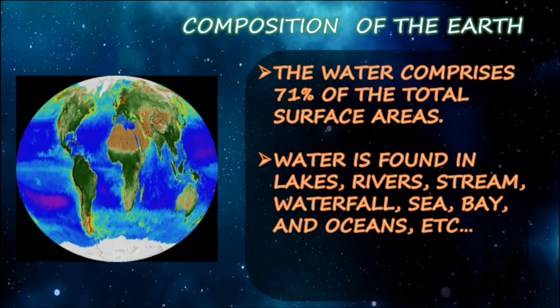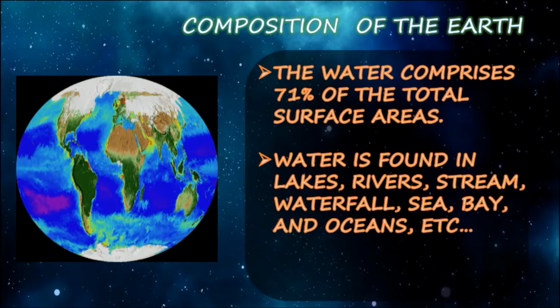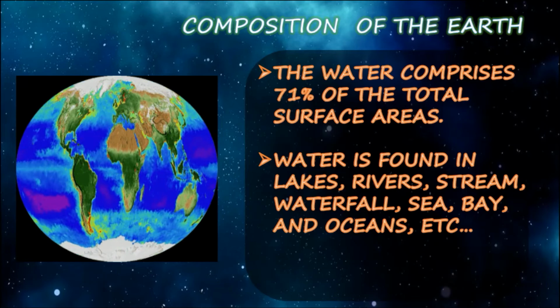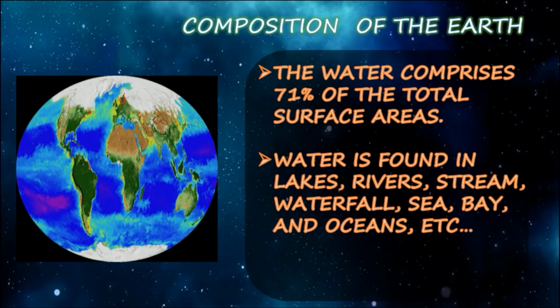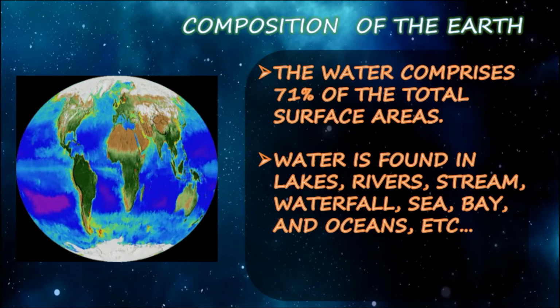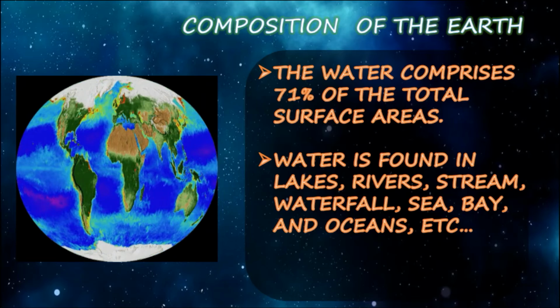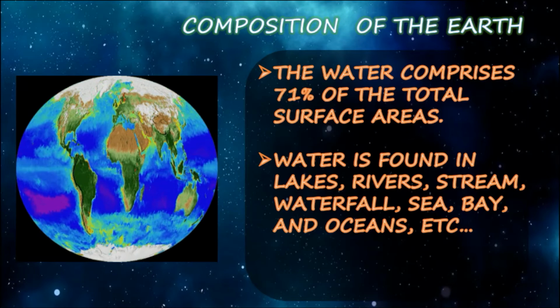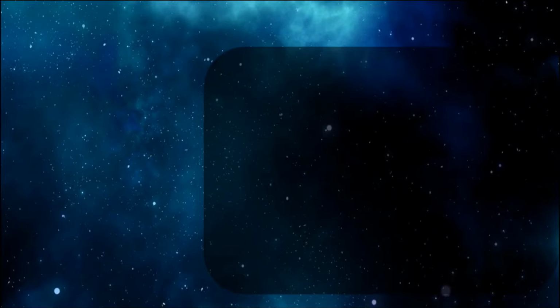Earth orbits around the sun in about 365.25 days. Clear? Earth is the densest planet in the solar system and the largest and most massive of the four rocky planets. Almost 8 billion humans live on the earth and depend on its biosphere and natural resources for their survival. Are you clear? Yes.